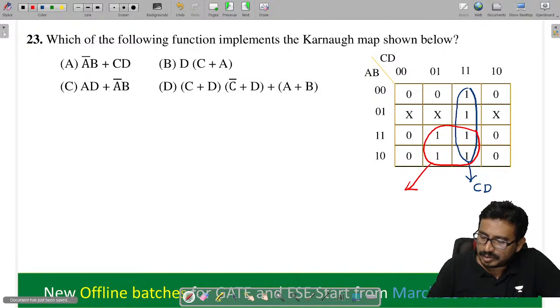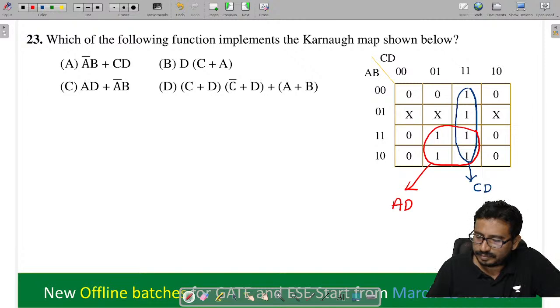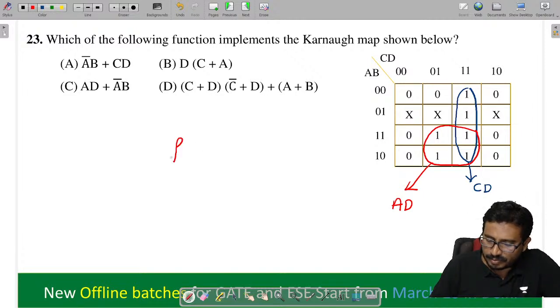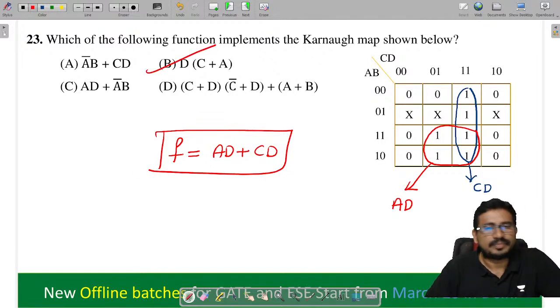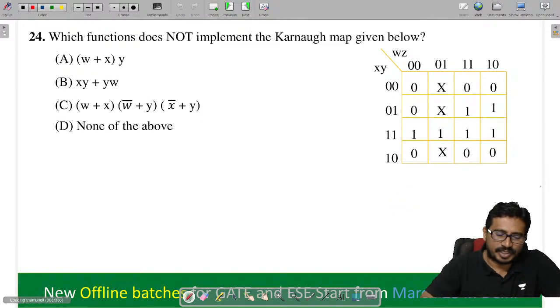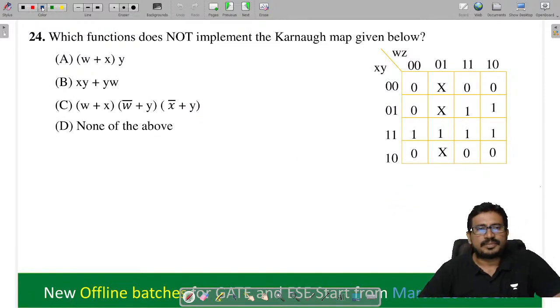Right. So tell me now what will we get now here from this? AD. Check it, all of you. Now, so that means what is the minimized form? Tell me now here. AD plus CD. So the answer is B, na. Now the don't-care cells need not be grouped, isn't it? Don't cares are not necessary to group. Fine. Take the next one.